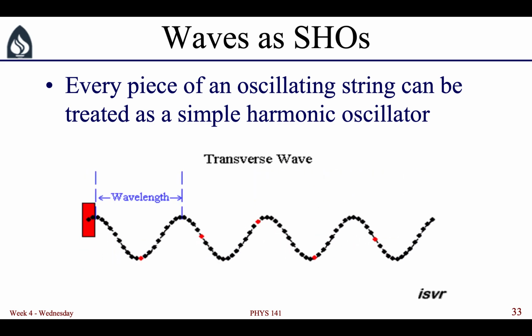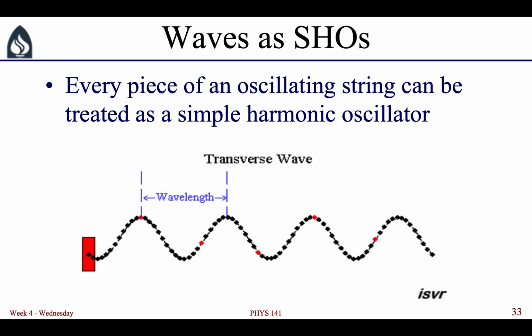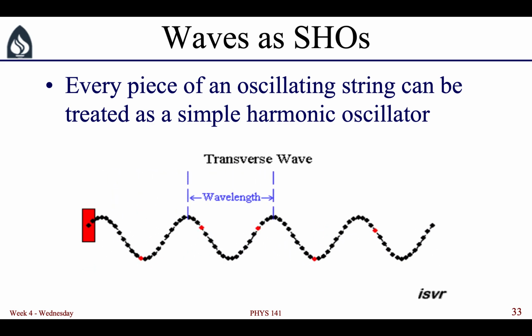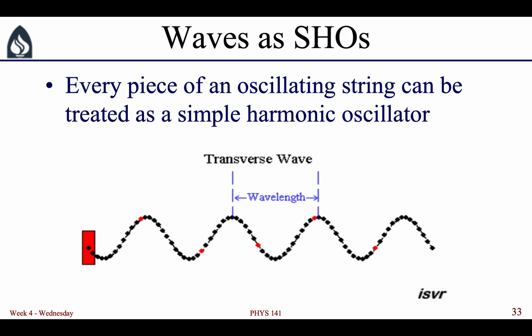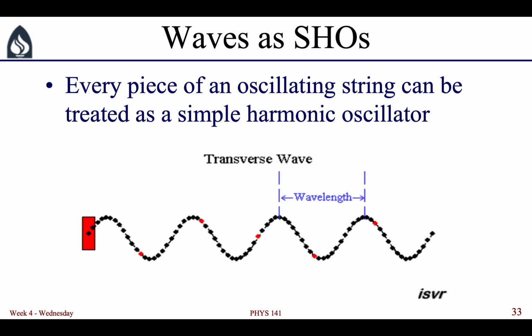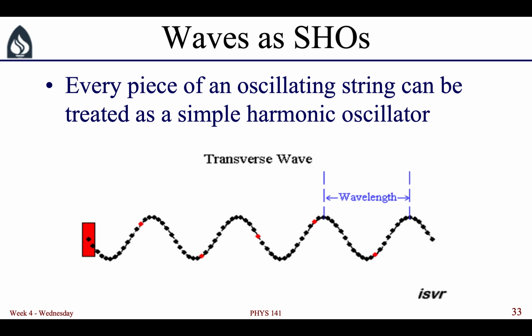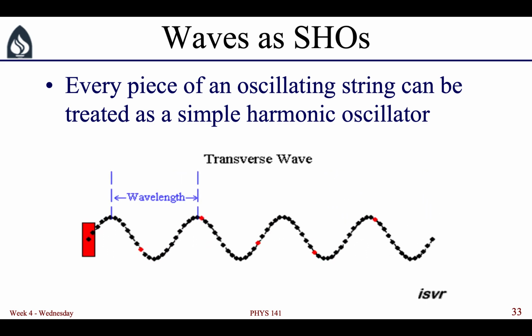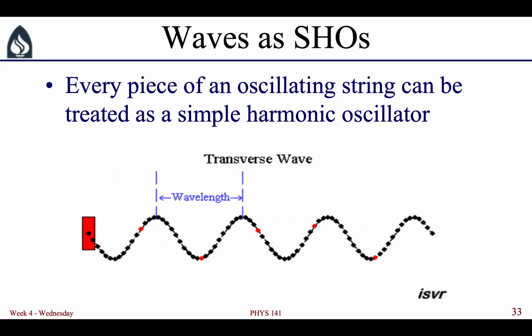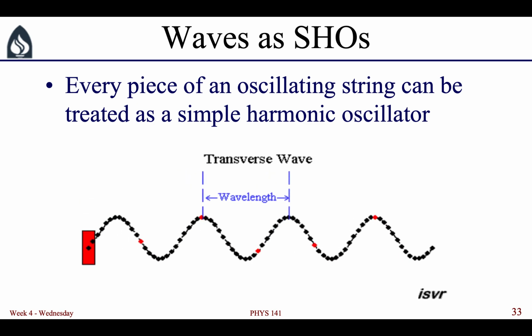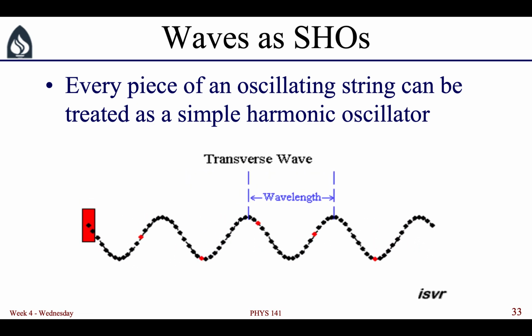You can also see that one wavelength is the distance between adjacent peaks or adjacent troughs, and the amount of time it takes one wavelength to pass any of the points in the string, the string will have undergone one complete up and down oscillation.